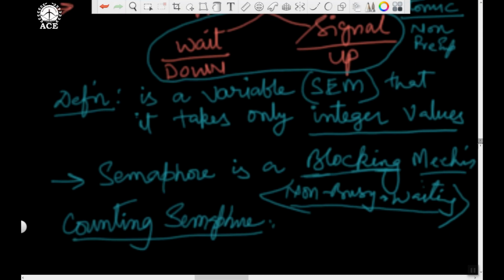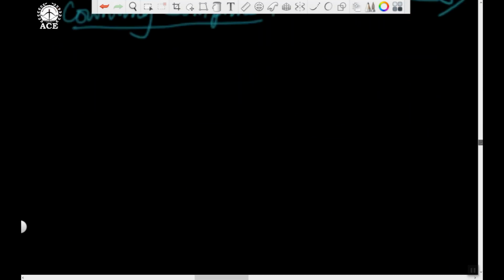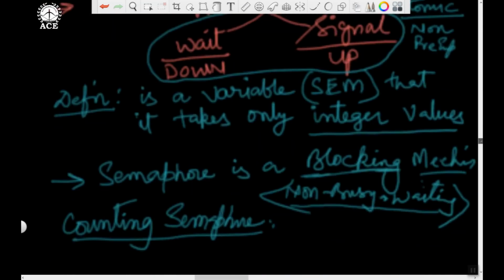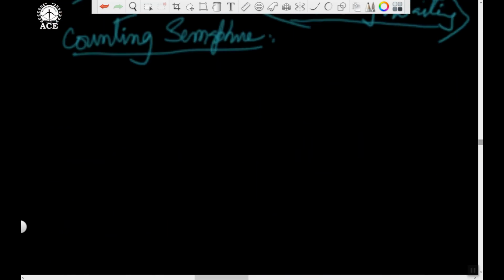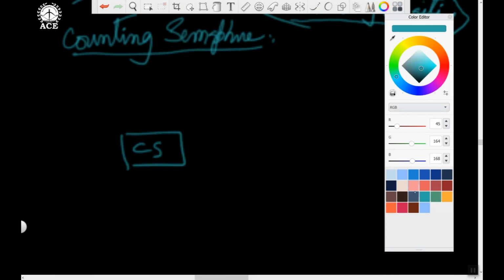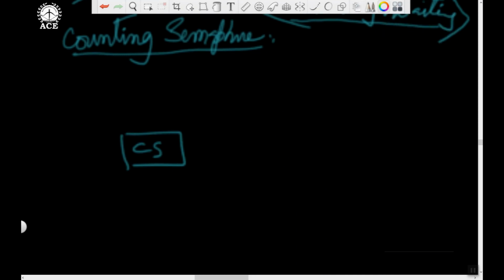So before I start making you understand the counting semaphore, how does it work, how is it used to solve the problem of critical section, I will explain here. So imagine this is our critical section. So here we have entry section and exit section.